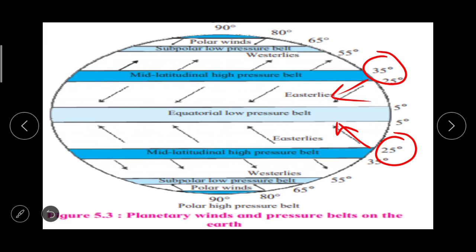And due to the rotation of the earth, their original direction changes. So in the northern hemisphere, they blow from the northeast to the southwest, whereas in the southern hemisphere, they blow from the southeast to the northwest. Now this is easy to understand when you study this with the help of the given figure. And such type of winds are known as the easterlies.